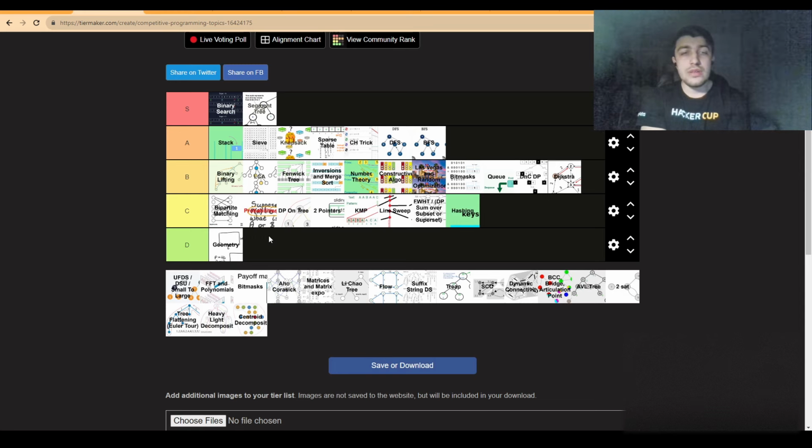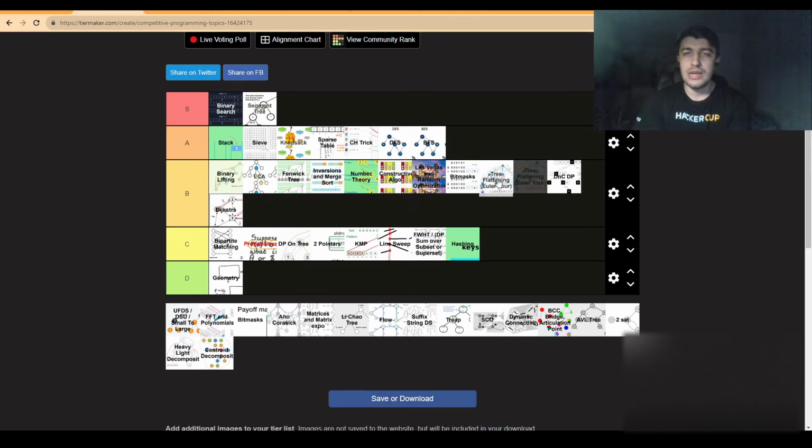Now I will go with the rest in order, but first I will want to go with Euler Tour. Euler Tour, I think, is somewhat more decent than the other algorithms left here. It's rather nice, but again, it gets boring fast. So I'll put it as something like B tier, but without too many credits of its own.